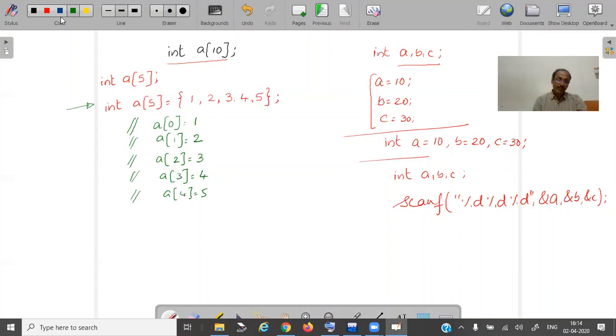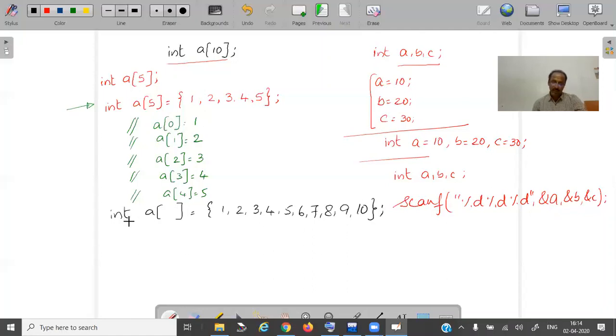Let us say I want to assign an array. I can also declare an array a, and at the time itself I can assign 1 2 3 4 5 6 7 8 9 10.